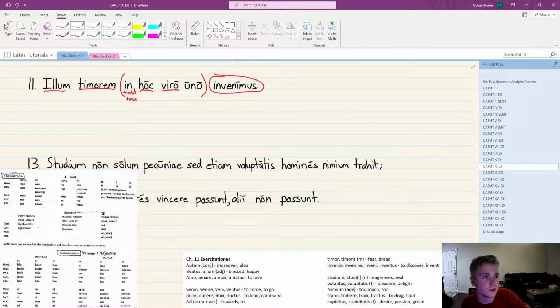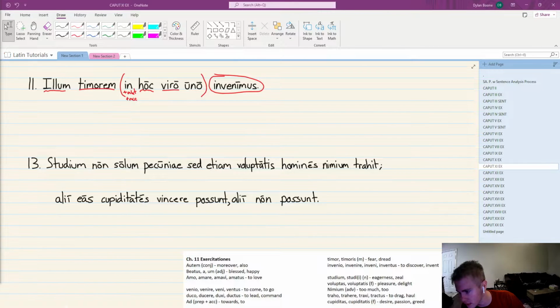Okay, so starting with our verb, envenimus. I've got it on your vocab at the bottom of the screen here, but envenio, envenire. We've dropped an re and we've added mus. So guess what? That has put us over in the present system. Nothing too special going on here.